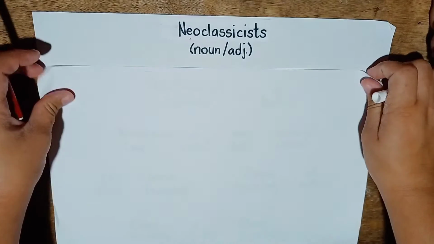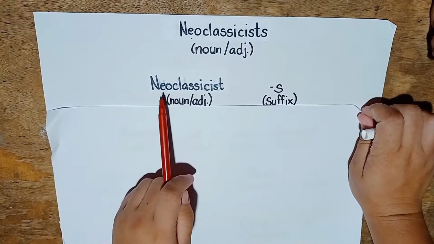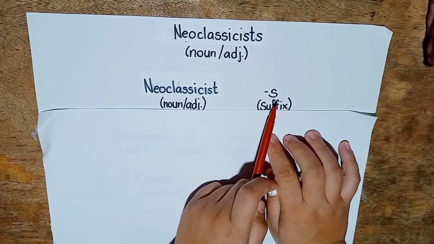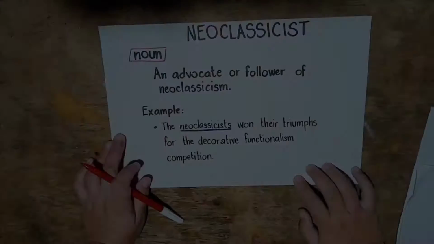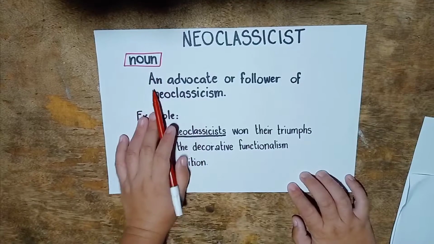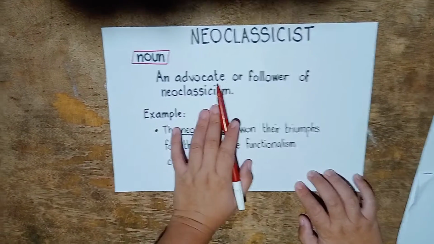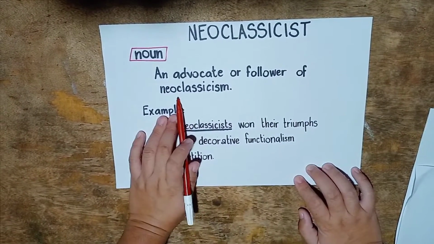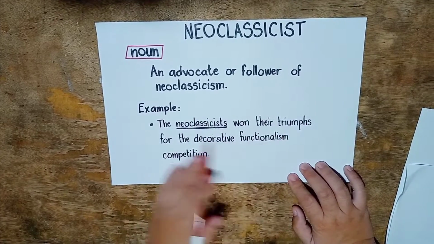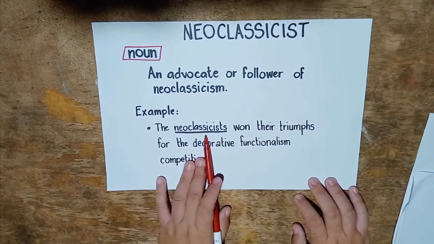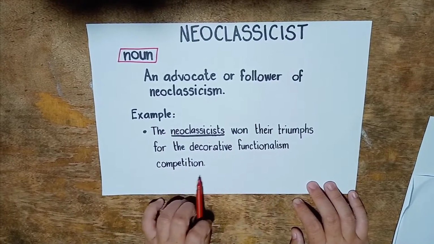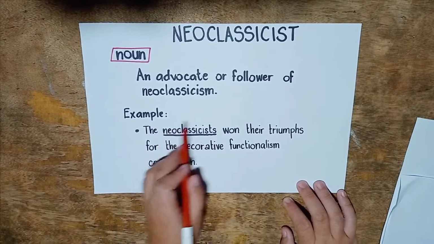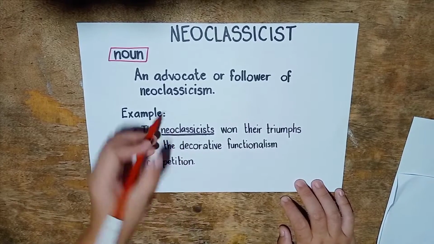Neoclassicists is the plural form of the word neoclassicist, and the suffix is "s". Neoclassicist as a noun means an advocate or follower of neoclassicism. We have here an example. The neoclassicists won their triumphs for the decorative functionalism competition. Neoclassicist here is identified as the noun.